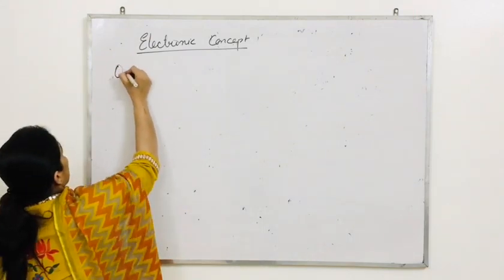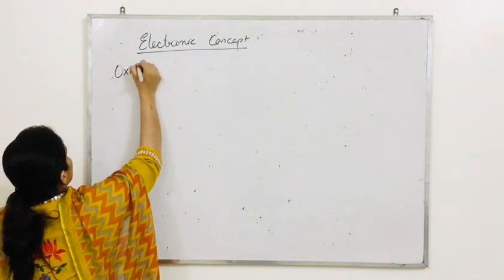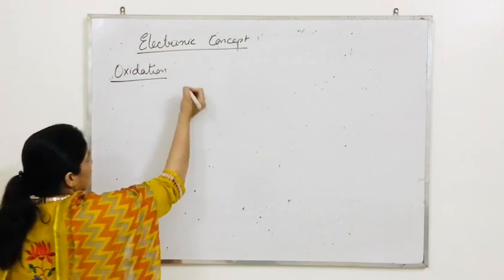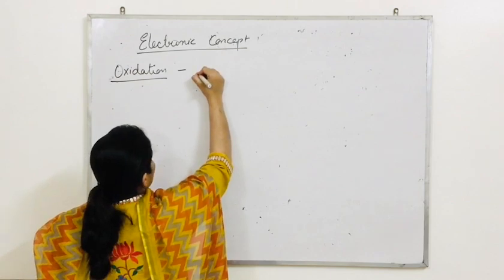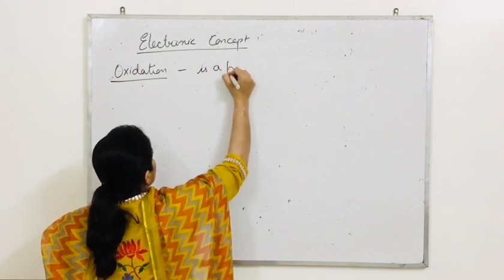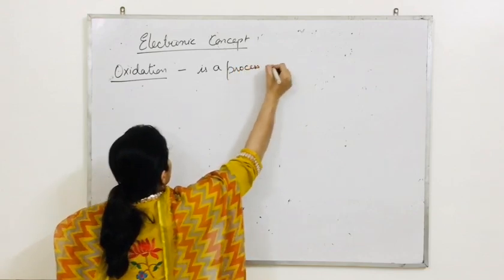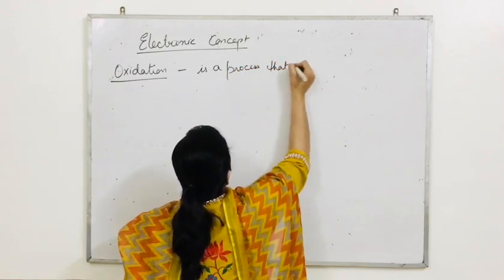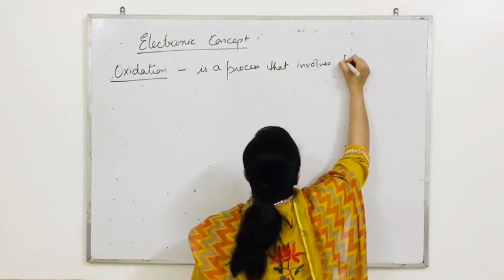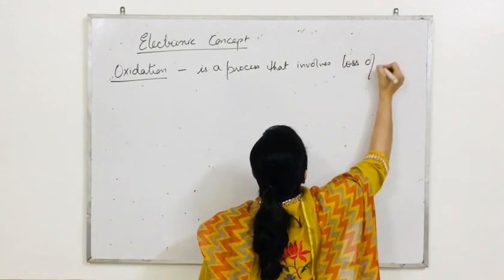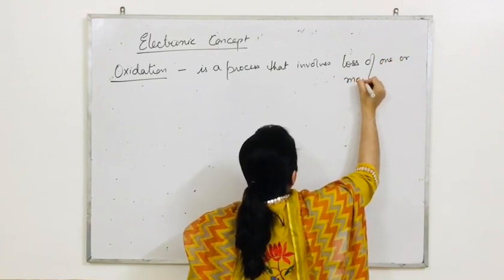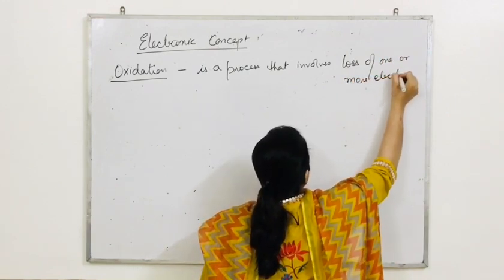So, according to electronic concept, what is oxidation? Everybody pay attention. According to electronic concept, oxidation is a process that involves loss of one or more electrons.